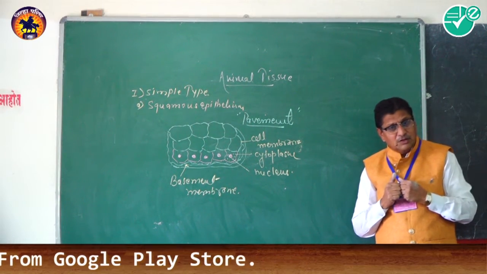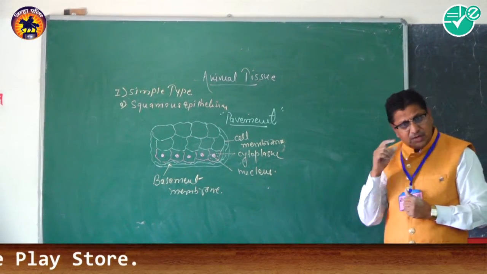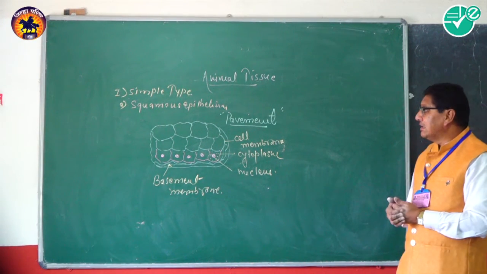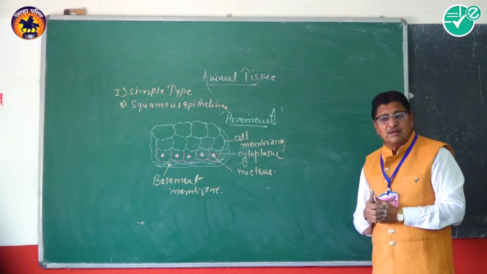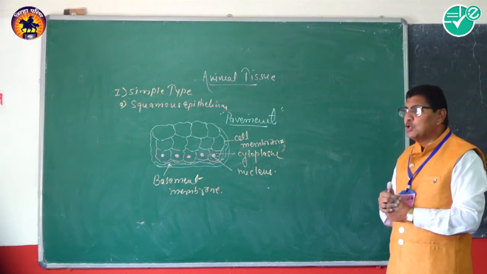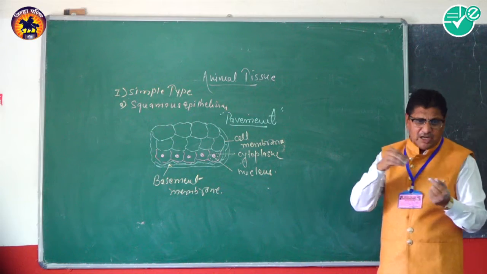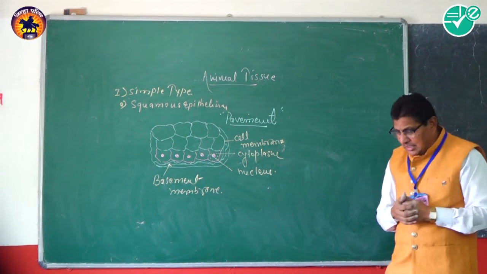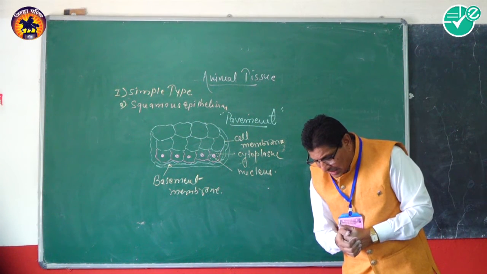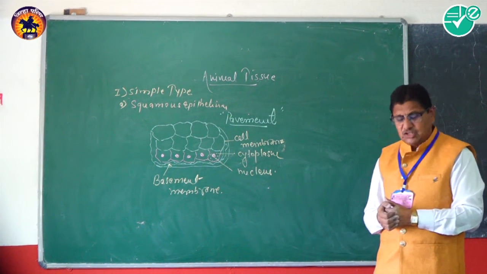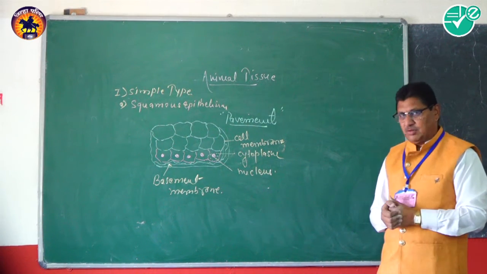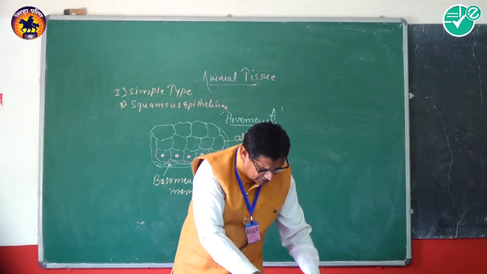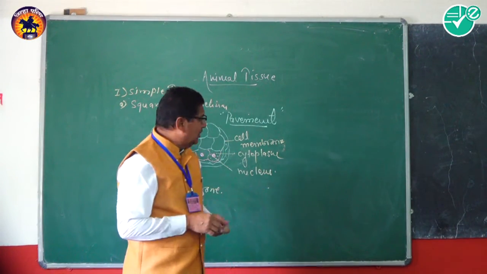And therefore, this is the main function. This is the very important function. The secondary functions are the absorption, because this membrane is semi-permeable, or it allows some material to flow inside the organ or outside the organ. Therefore, they are meant for secretion, absorption, transport, filtration, etc. And such type of epithelium is present particularly in the blood vessels and the alveoli.